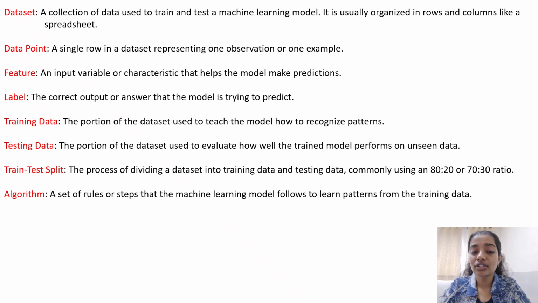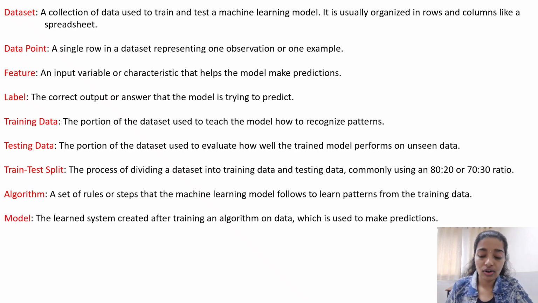Okay, so an algorithm is the set of steps that a machine learning model follows to learn a pattern from the training data. Training data is given to the model, it goes through an algorithm, and then it learns the patterns out of it. So this is the algorithm.